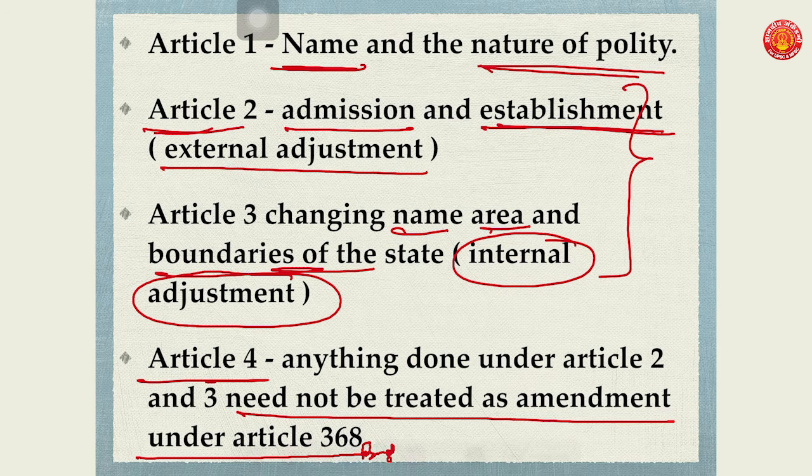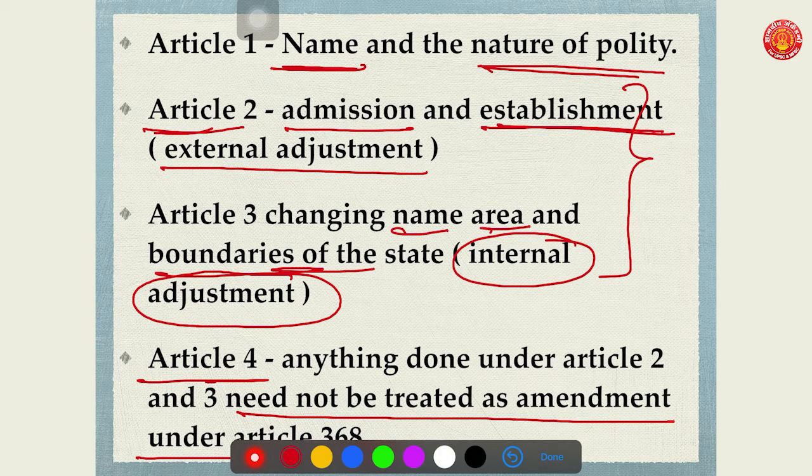So I repeat once again, Article 1 talks about the name and nature of polity. Article 2 talks about external adjustment. Article 3 talks about internal adjustment. Article 4 says anything that is being done under Article 2 and Article 3 need not be treated as an amendment under Article 368 of the Indian Constitution.